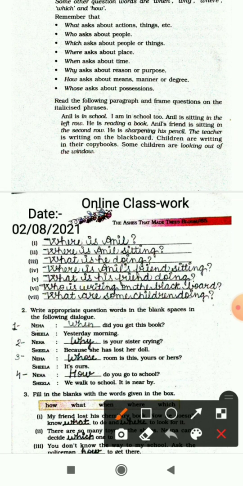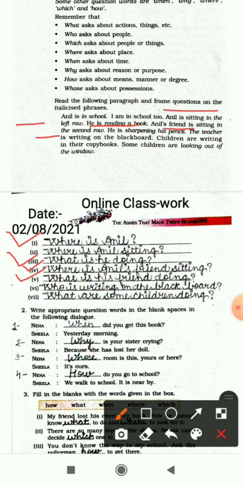I am explaining you again. The question is where is Anil. So Anil is in the school. Next one is where is Anil sitting, and the answer is Anil is sitting in the left row. What is he doing? Answer is he is reading a book. Next one is where is Anil's friend sitting. So Anil's friend is sitting in the second row.